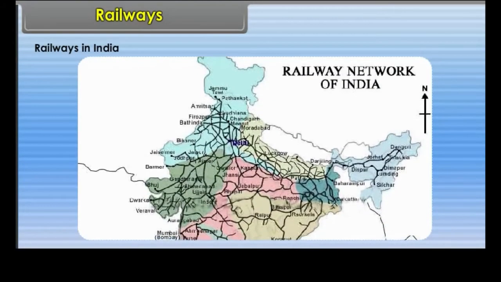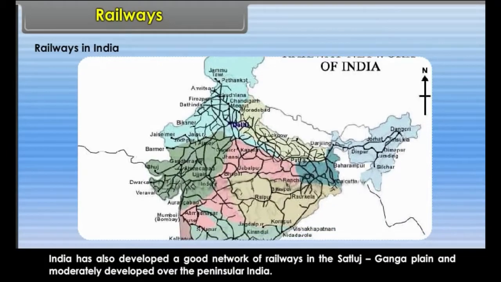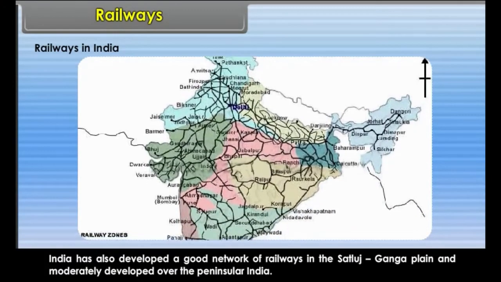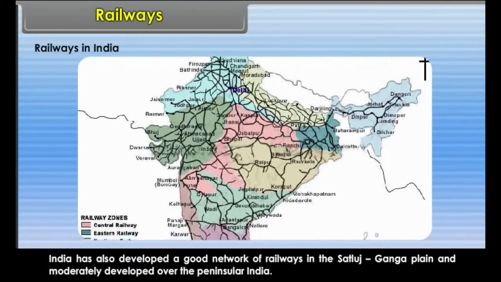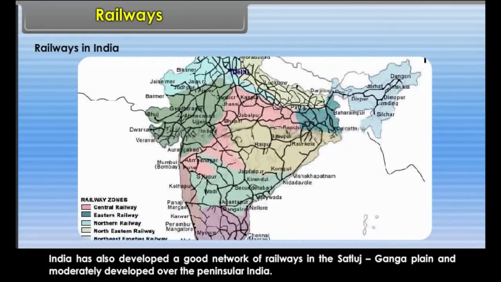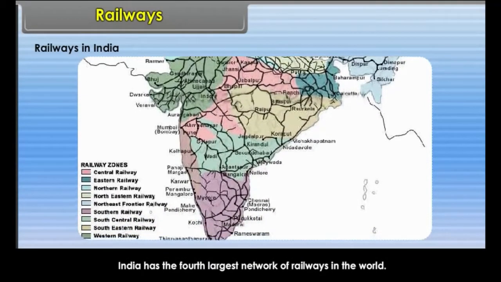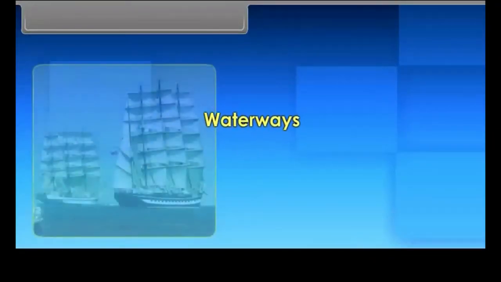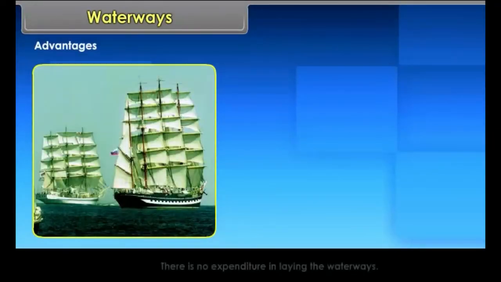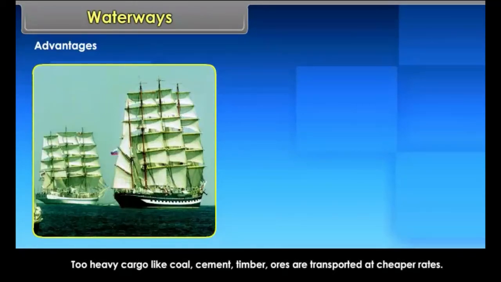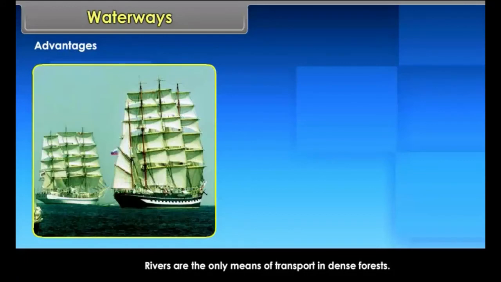Railways in India. India has also developed a good network of railways in the Sutlej-Ganga plain and moderately developed over the peninsular India. India has the fourth largest network of railways in the world. Waterways. Advantages. There is no expenditure in laying the waterways. Too heavy cargo like coal, cement, timber, ores are transported at cheaper rates. Rivers are the only means of transport in dense forests.